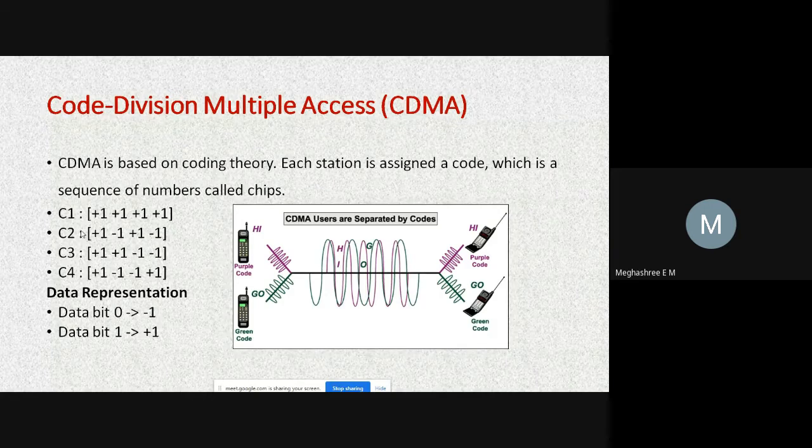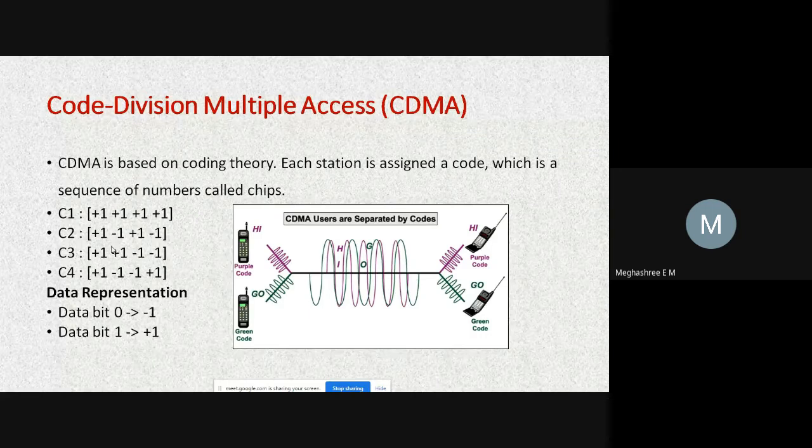Now see what sequence is followed here. If for station 1 the code assigned is +1, +1, +1, +1, what does it mean? +1 represents 1, so this follows the sequence 1, 1, 1, 1. Similarly for the second one, -1 means 0, so it is 1, 0, 1, 0. Third one, 1, 1, 0, 0. Fourth one, 1, 0, 0, 1.